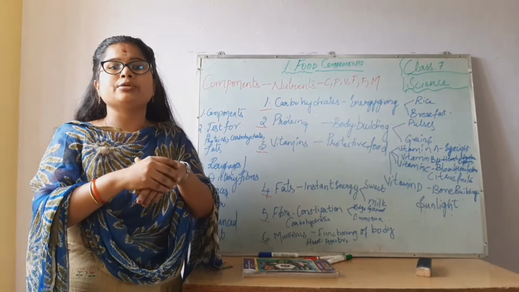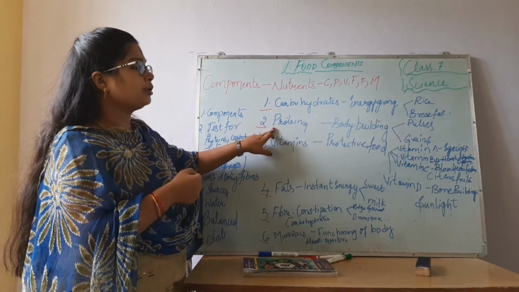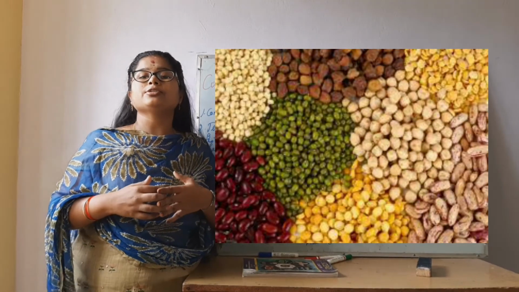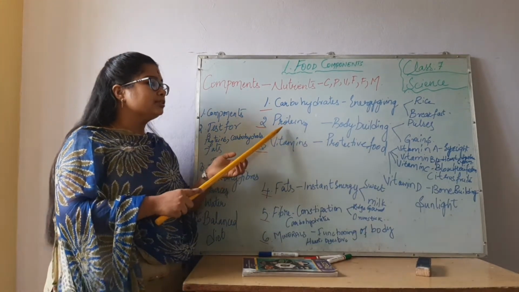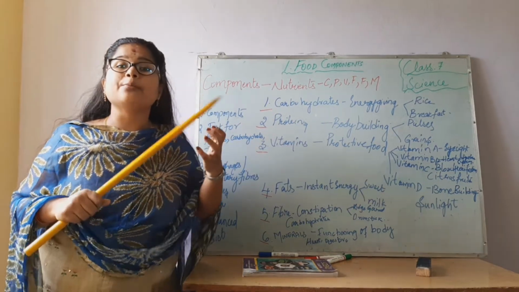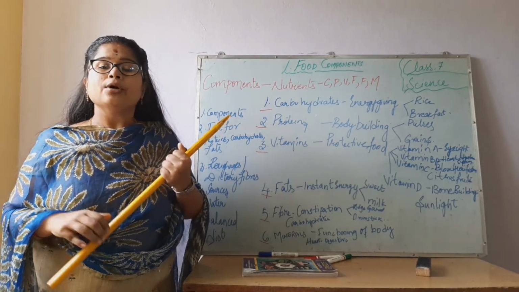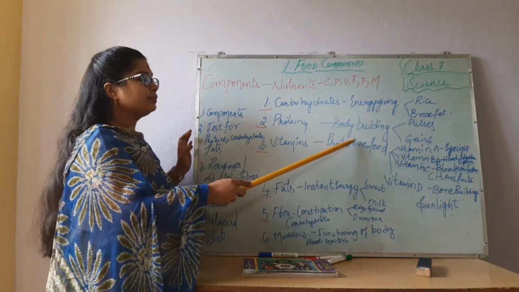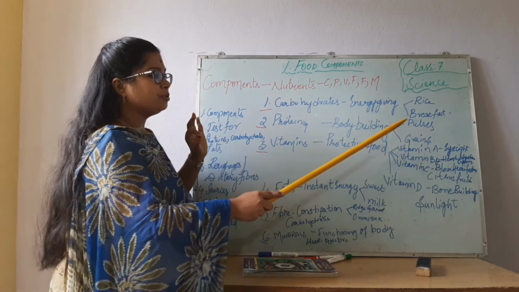Which component in the food makes us build our body? It's proteins. In what will you have proteins? In pulses and grains you are going to have protein. So next, the second one is proteins. In what are you going to have these proteins? Proteins are body building. For body building, you need these proteins. So proteins will give you good body building with your bones and all, isn't it? So in pulses and grains you will have these proteins.